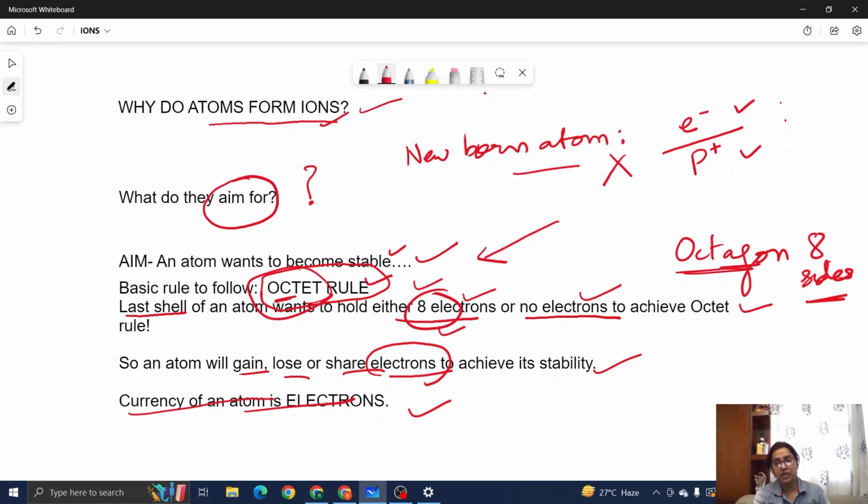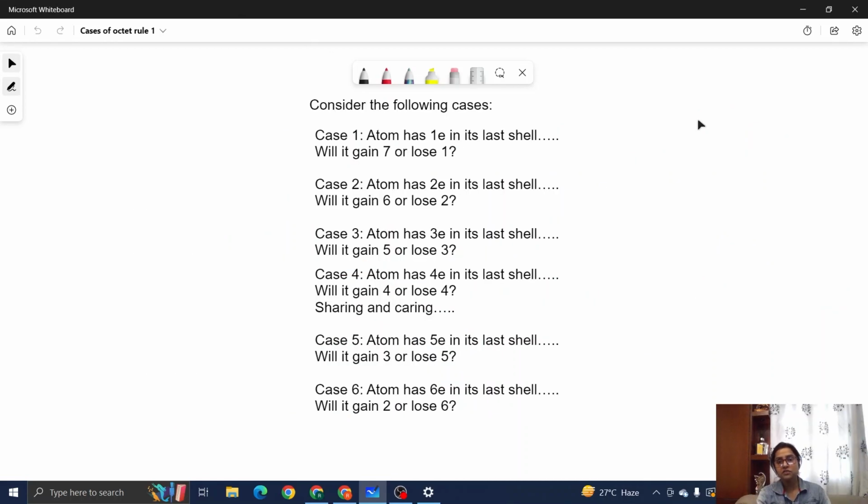Now let us understand when does an atom gain, when does it lose, or when does it share electrons, its currency, to become stable. Now consider the following cases, children. Consider the first case. There is this atom having just one electron in its last shell. Now what do you think this atom is going to do to become stable?